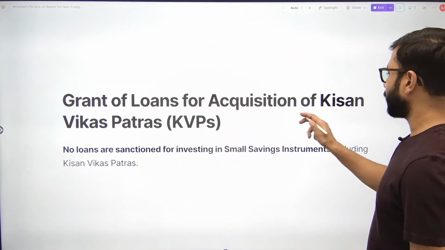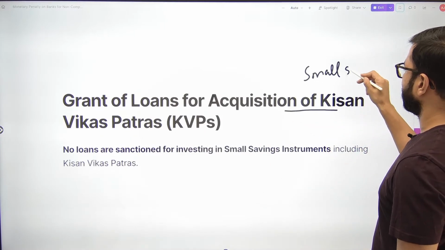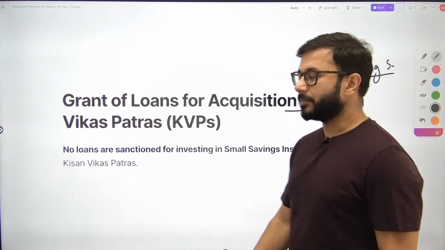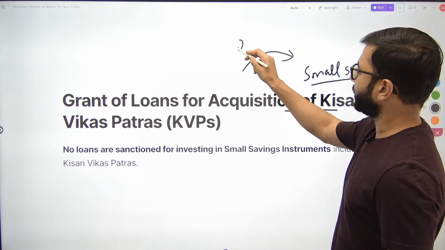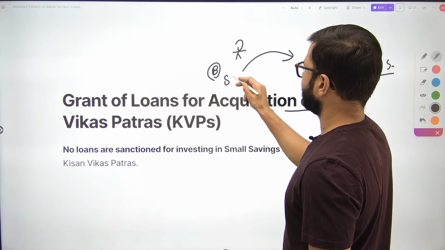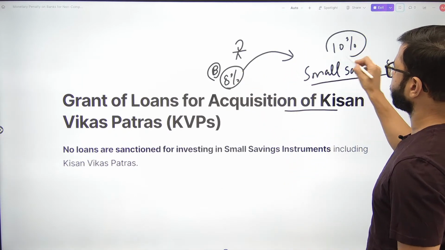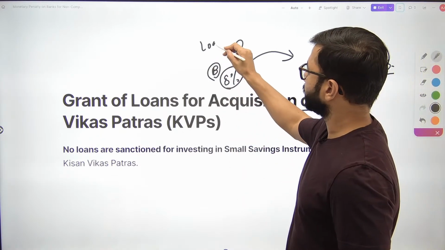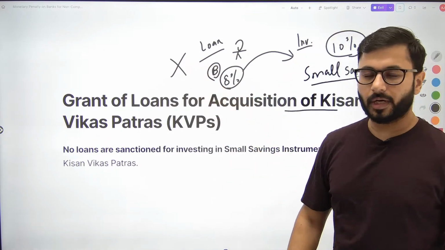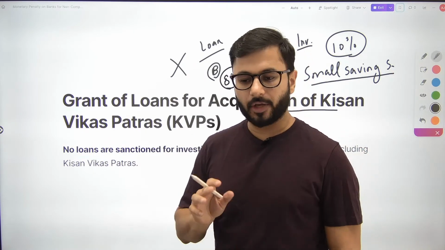Grant of loans for acquisition of Kisan Vikas Patra. What is this? This is a small saving scheme. What people started doing was, एक small saving scheme में invest करना है मुझे, but मेरे पास पैसा कुछ नहीं है, तो मैंने बैंक से लोन लिया, let's say 8% पे, और small savings scheme में invest कर दिया 10% पे. यहाँ से लोन ले रहा हूँ, not my own money, और यहाँ पे उस पैसे को invest कर रहा हूँ. Now this has been disallowed. अभी ये आप नहीं कर सकते हैं, specifically RBI ने डाल दिया है. ठीक है ना. I hope this is clear.